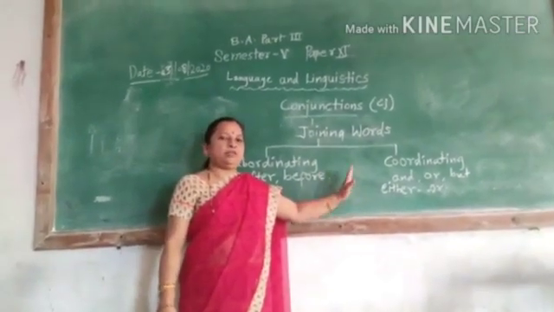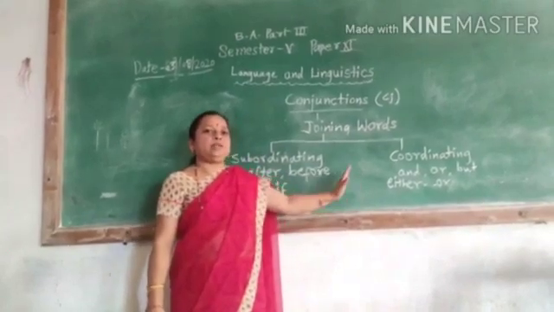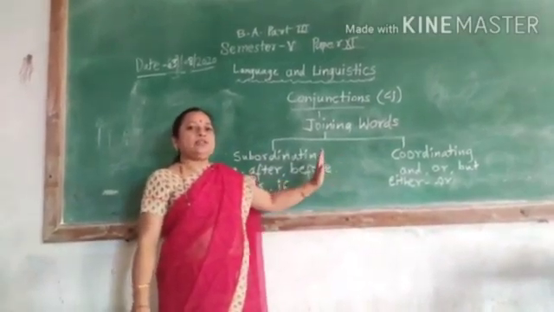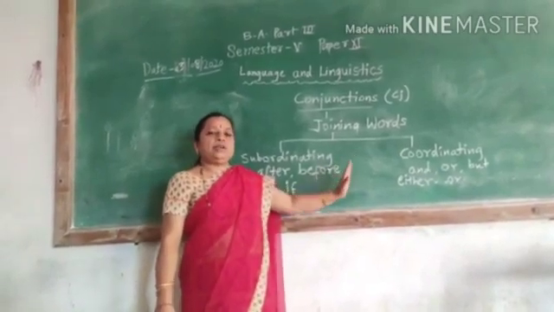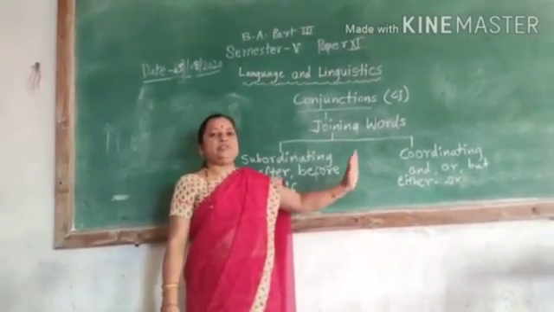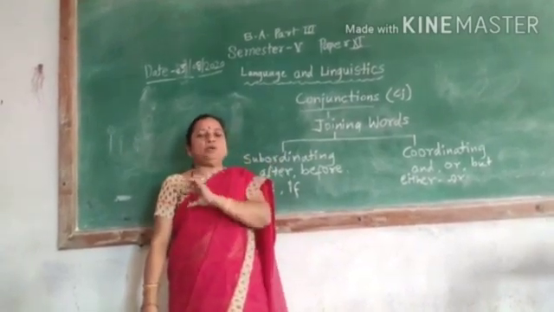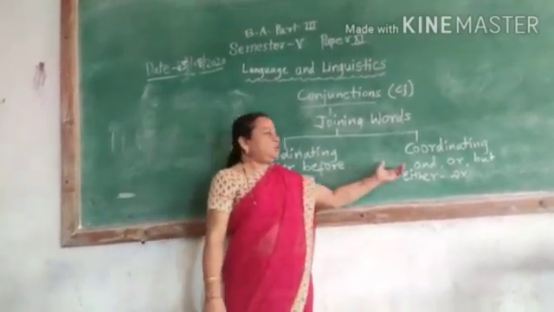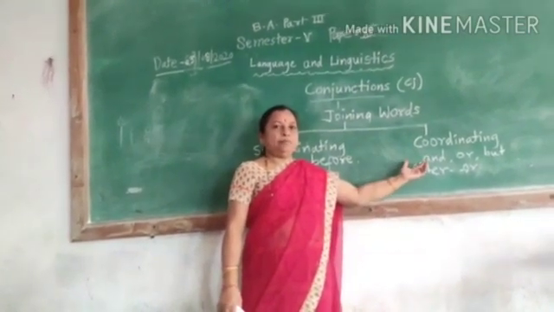That may be phrases or that may be clauses. For example, Ram works in the office and Sita works in the school. The mother cooks in the kitchen and the children study in the study room. So both these two different sentences are joined with the coordinating conjunction and.